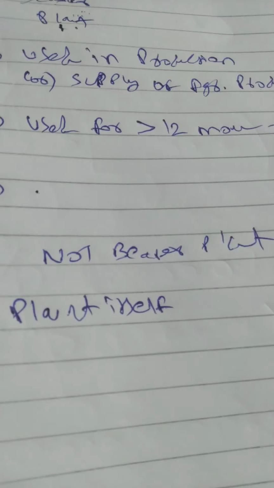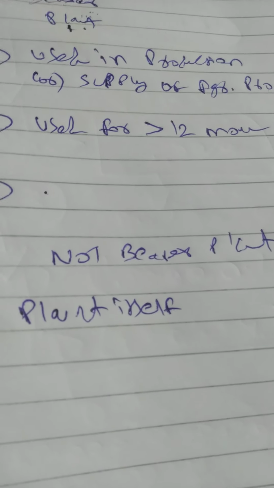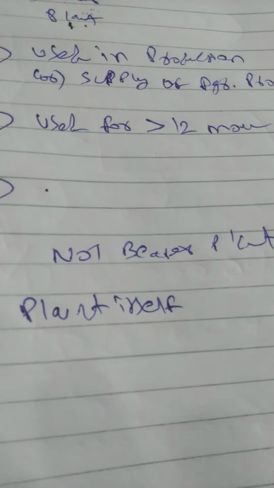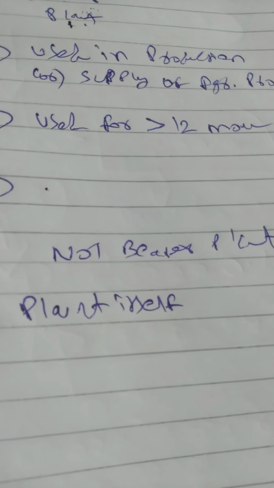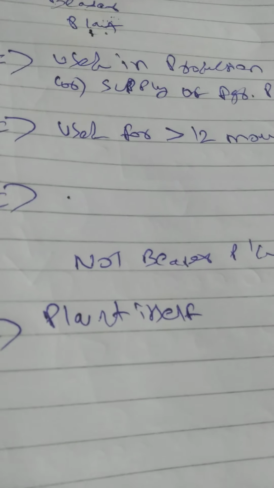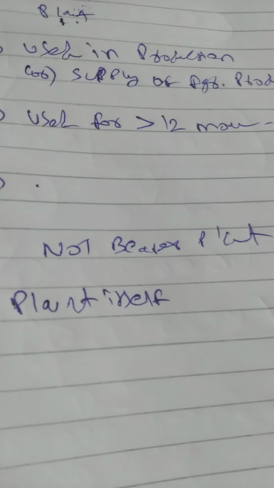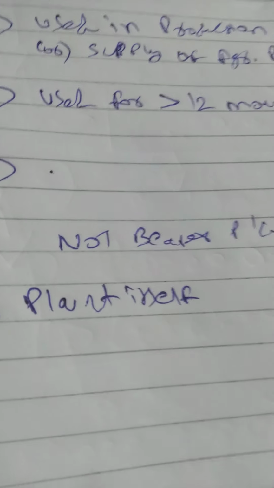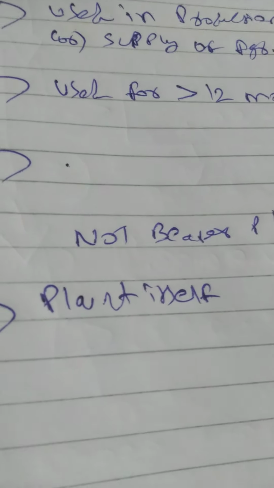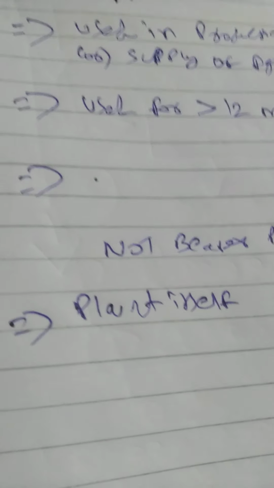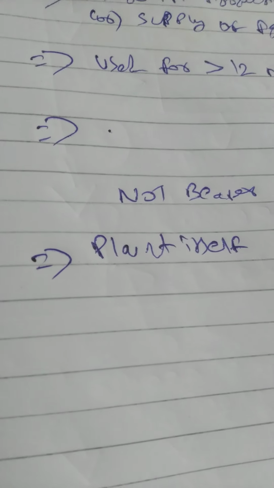In a bearer plant, we will not sell the tree. We will keep the tree as it is. Only the fruits we will sell. But in the case of other plants, we will sell the plant itself. For example, spinach is also a plant. We will sell that plant together. We will sell it. Okay. So what else?